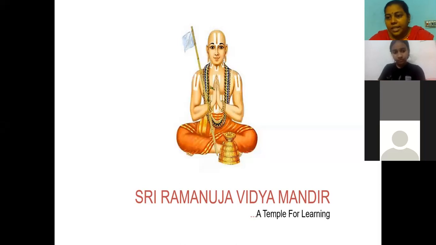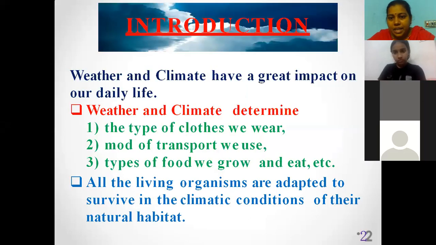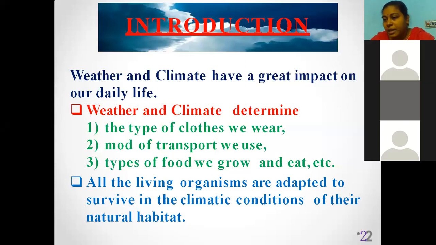See, students, actually today I thought of starting a new lesson. Shall we start that? The topic name is weather, climate, and adaptation shown by the animals towards the climatic conditions. That is the lesson I would like to explain. In the NCERT, it's the 7th lesson. So far, we discussed 2 lessons, nutrition in plants and nutrition in animals, and now I'm going to start the 3rd topic. I would just like to give a small introduction about this class. In the next lecture, let us start.